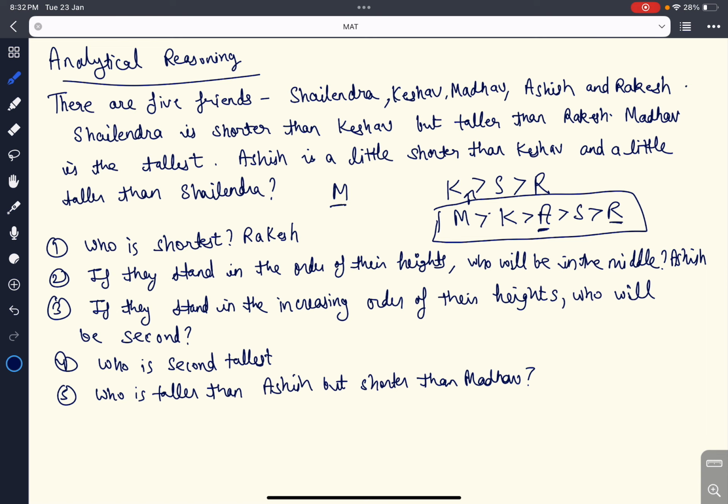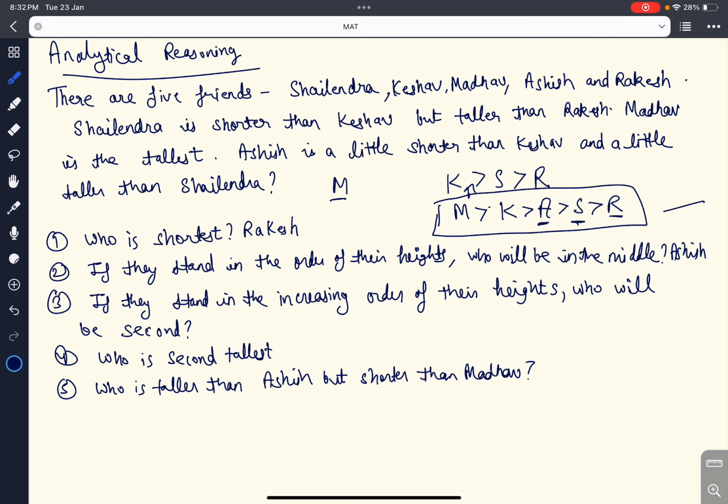Our third question is, if they stand in the increasing order of their heights, who will be the second? This means we have to arrange in ascending order, with the shortest person first, and then arrange upward. So our second person will be Shailendra. This is the ascending order. So Shailendra will be the second.